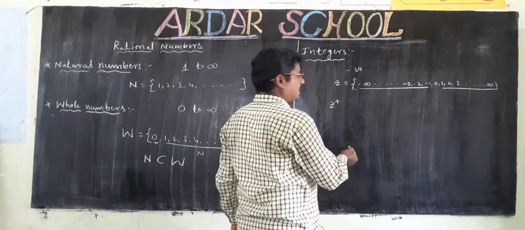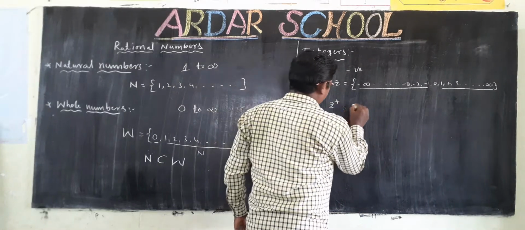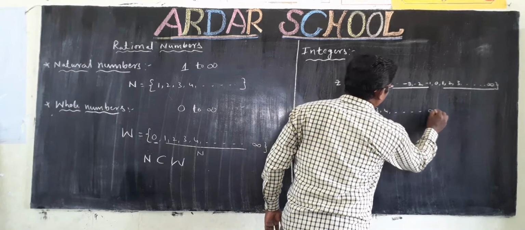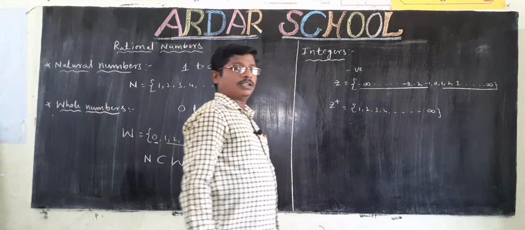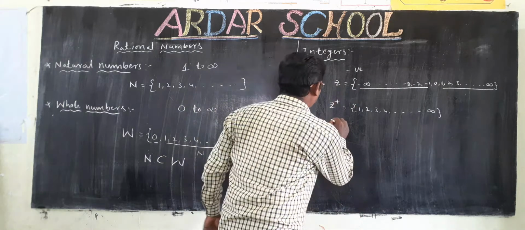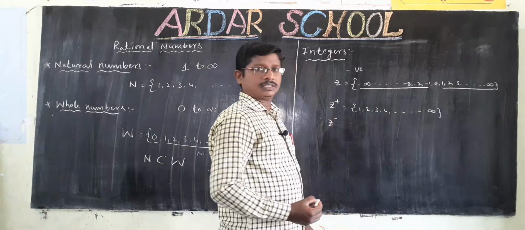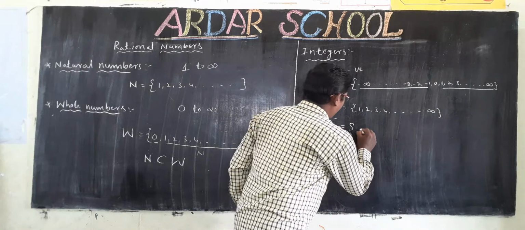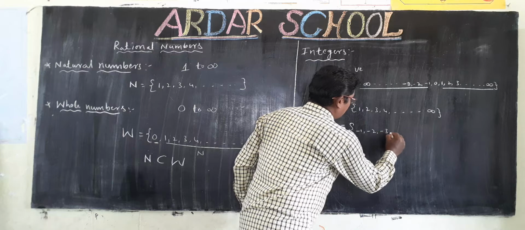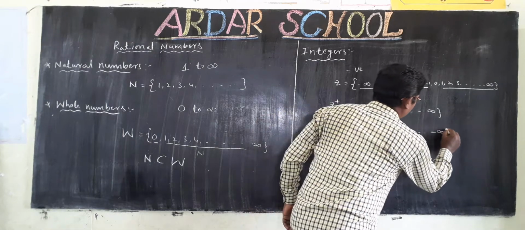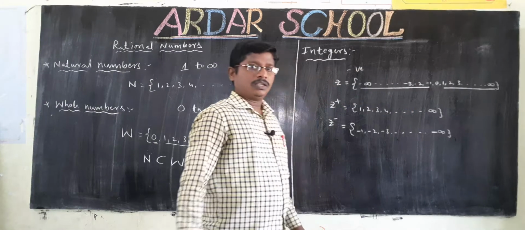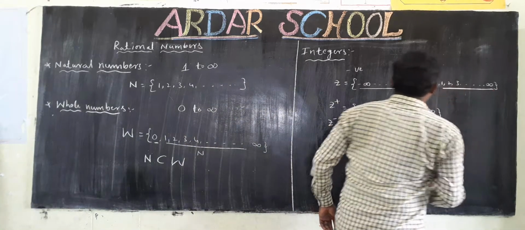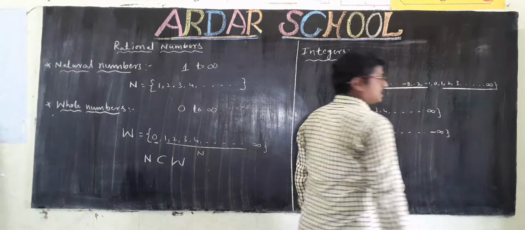Z plus is equal to the set of 1, 2, 3, 4 and so on to infinity. The negative integers are denoted by Z minus. Z minus is equal to the set of minus 1, minus 2, minus 3 and so on to minus infinity.